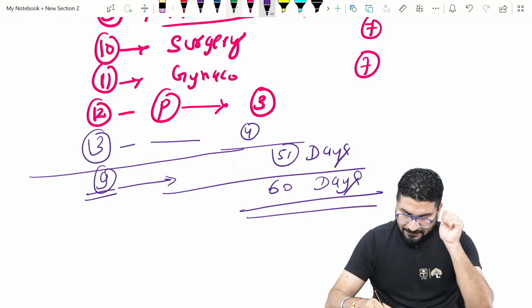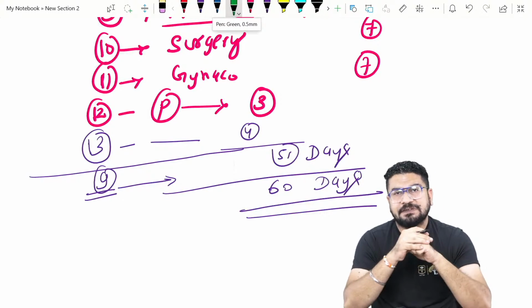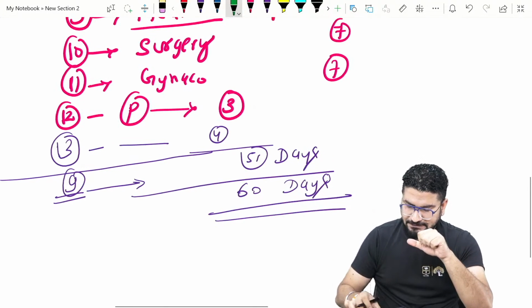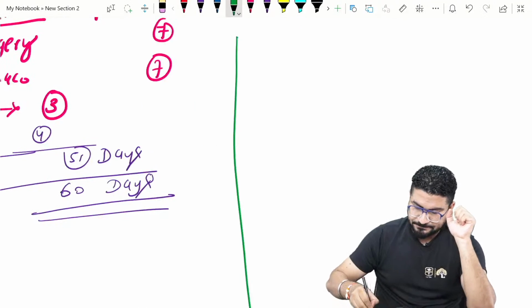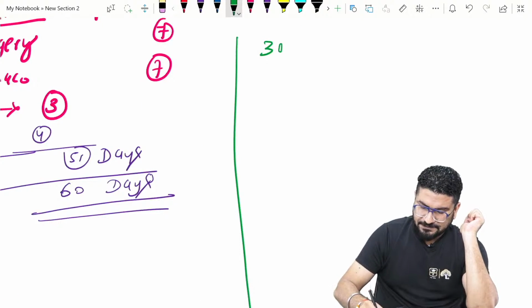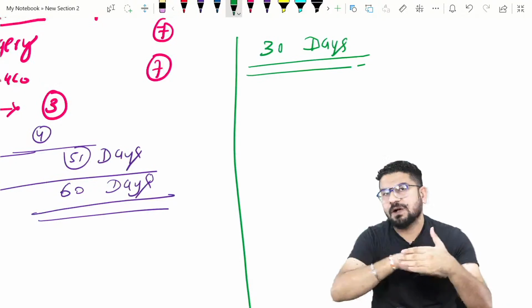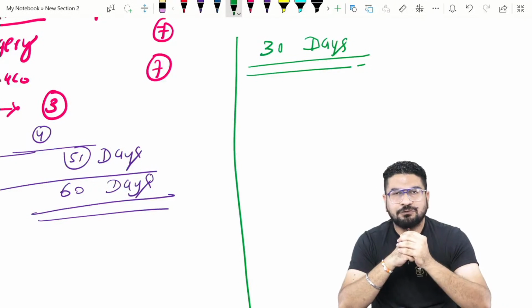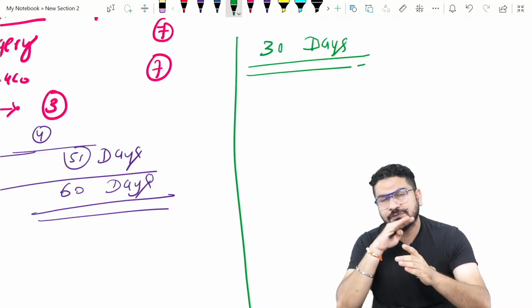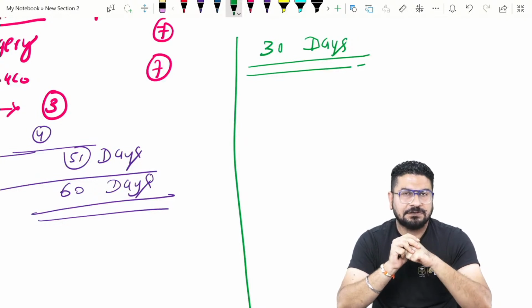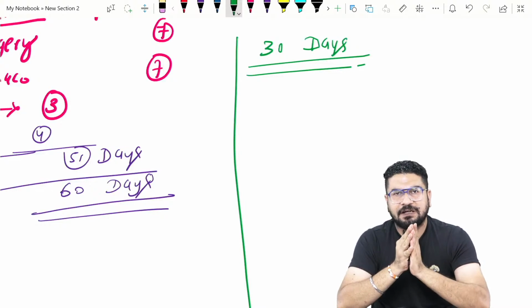Okay, now I have read my notes, how to revise these things. So how to revise these things, so understand this. Now you are having 30 days. So the simple strategy is this 30 days. Now just divide those subjects exactly into halves. Suppose you have given 7 days for medicine before, now you should read this for 3.5 days. Sir, how it is possible to finish medicine in 3.5 days?